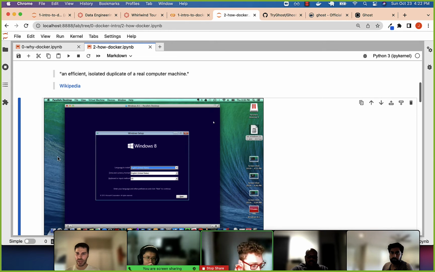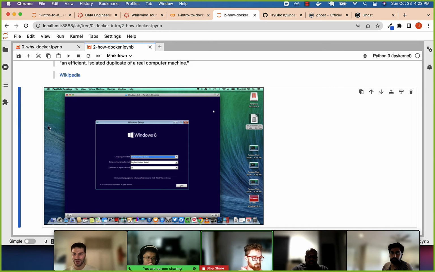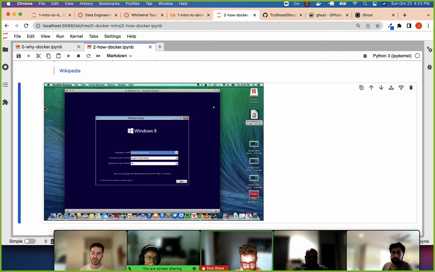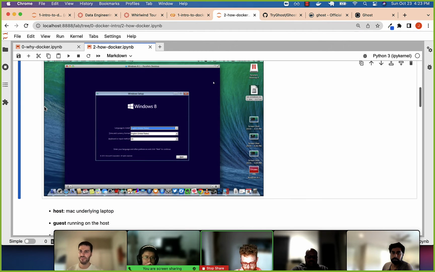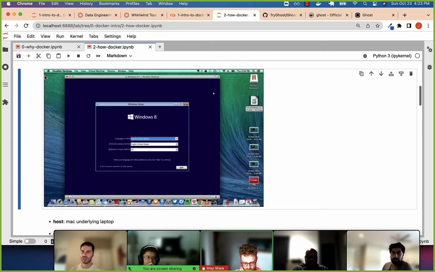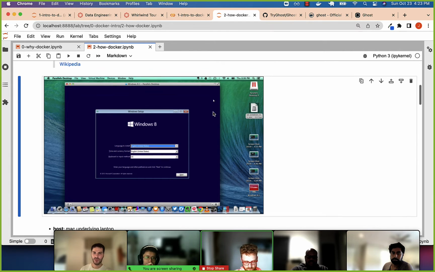So you can see what I have here. I've done this before. You would have a Mac, and then on your Mac, you download Windows, right? Say you have some software that only works on Windows. You can have Windows installed on your Mac laptop. So just to get a couple terms out of the way, this is called the host. The host computer is directly interacting with the hardware. That's your Mac. And then the guest is this Windows that sits on top of it.